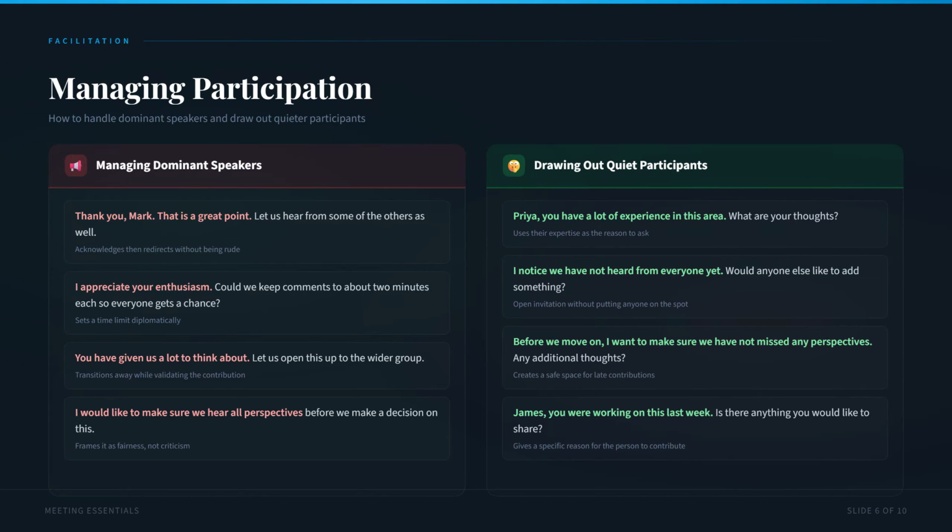The key is to acknowledge their contribution before redirecting. Never make them feel shut down. On the right, drawing out quiet participants. These are people who have valuable input but do not volunteer it.